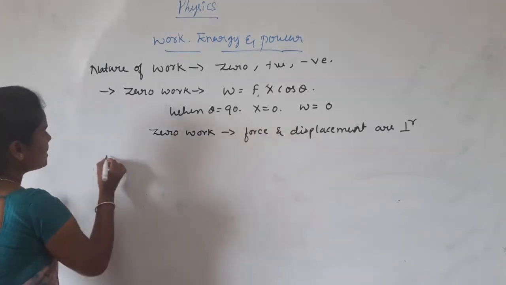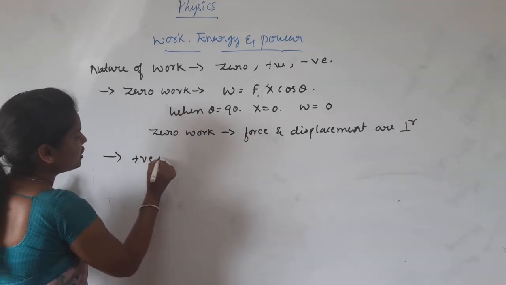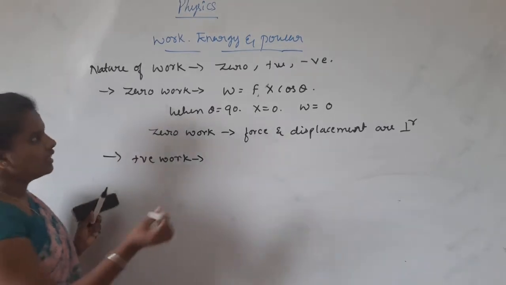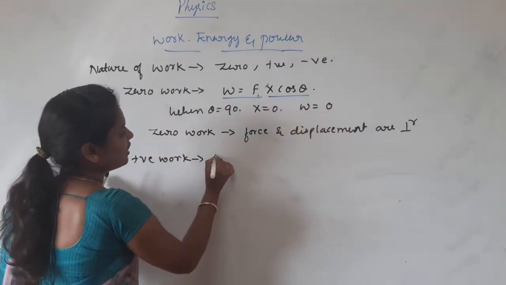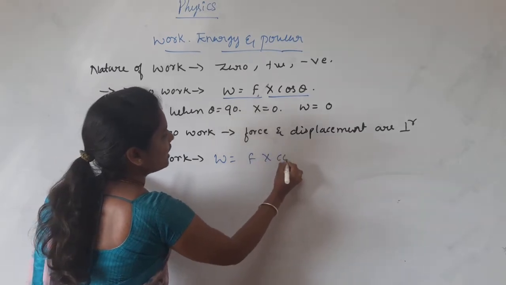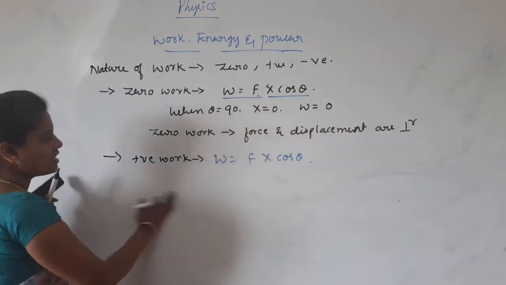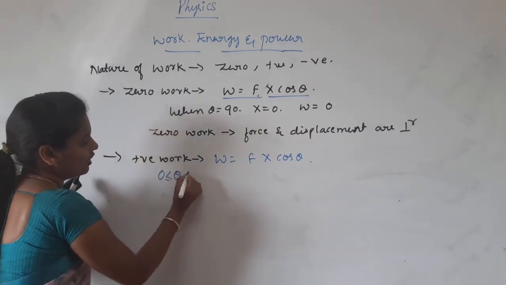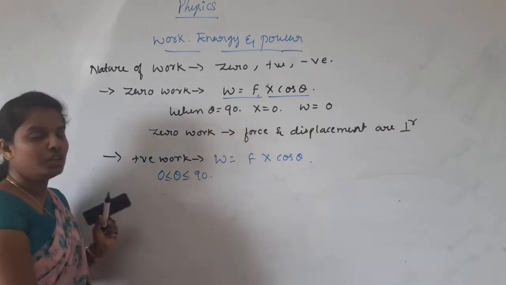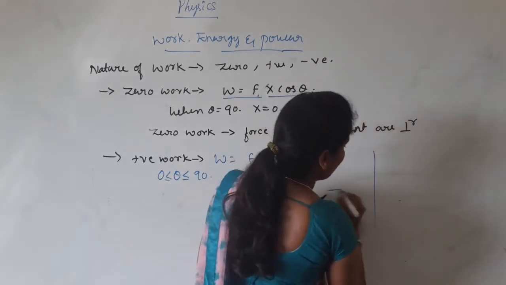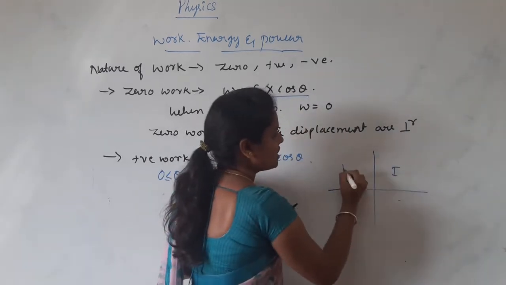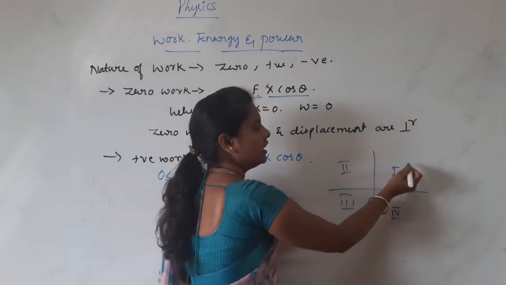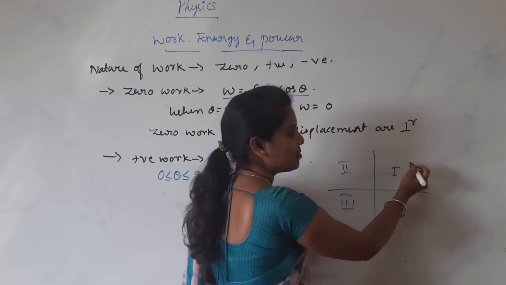The next concept is positive work. Positive work means, similarly, consider the equation W equals Fx cos theta. In this case theta lies between 0 and 90. We know that in trigonometry there are four quadrants: first, second, third, fourth. In the first quadrant all the terms are positive.